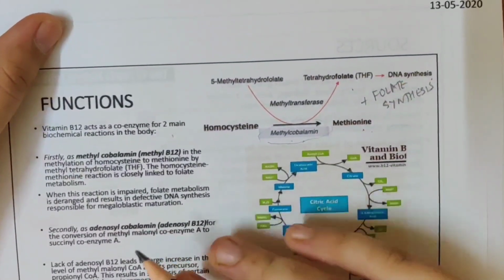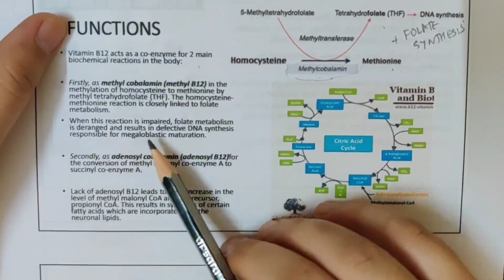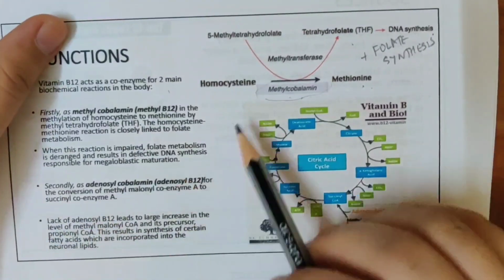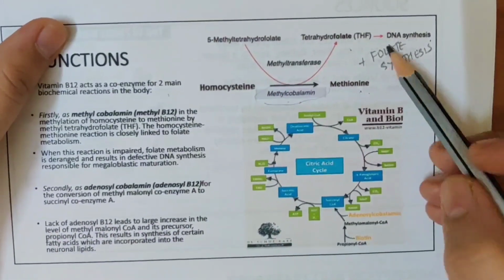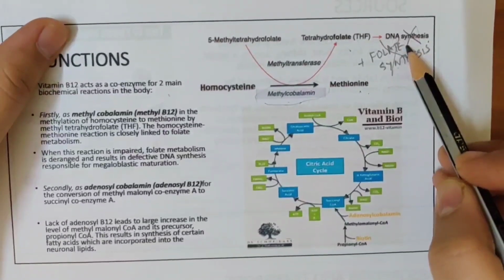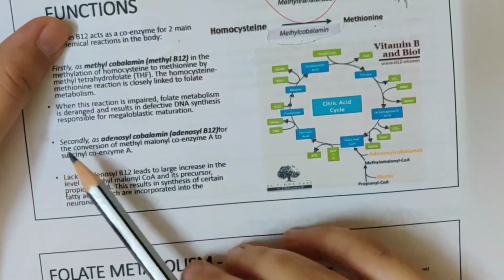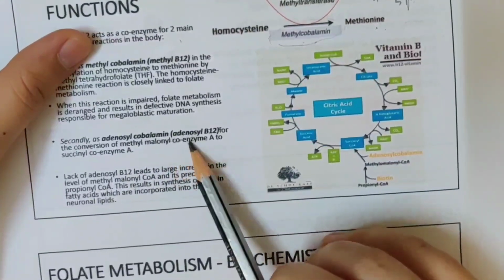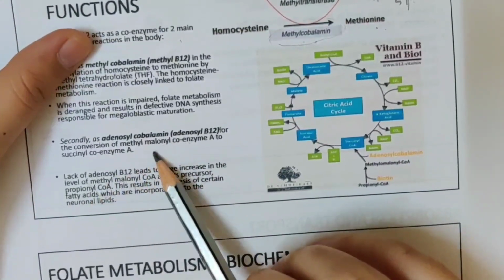Now when this reaction is impaired, folate metabolism is derailed. If this does not happen, you will not have folate synthesis. No folate synthesis means no DNA synthesis. Secondly is adenosylcobalamin, which, as already discussed, is found in the citric acid cycle.